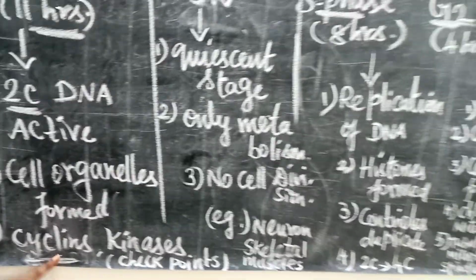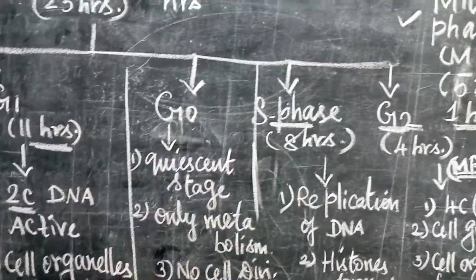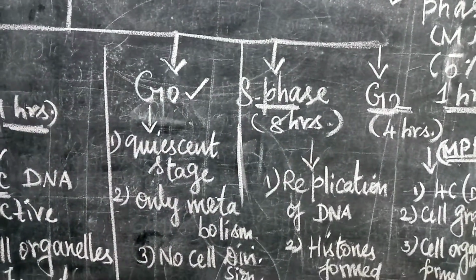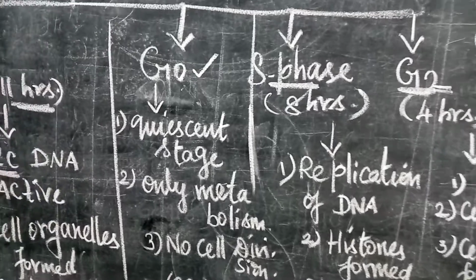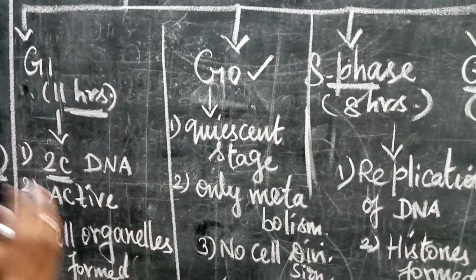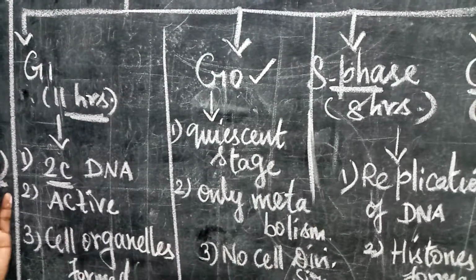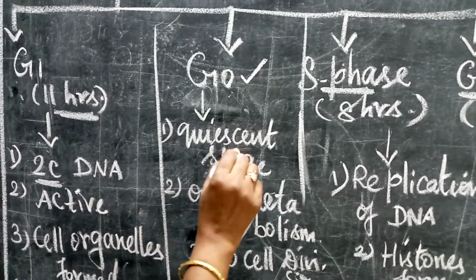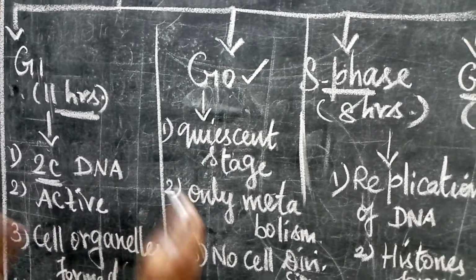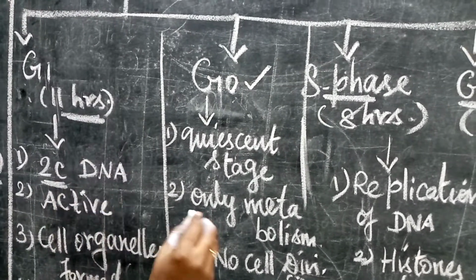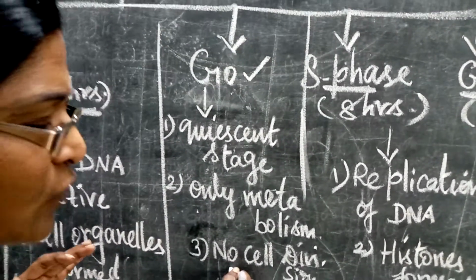And then the next one, synthetic phase. Before we enter the synthetic phase, let us see what the G0 phase is. After completion of G1, sometimes the chromosomes do not go to S phase at all. They enter into the resting phase, which is considered the quiescent stage, because in this stage there is no cell division.